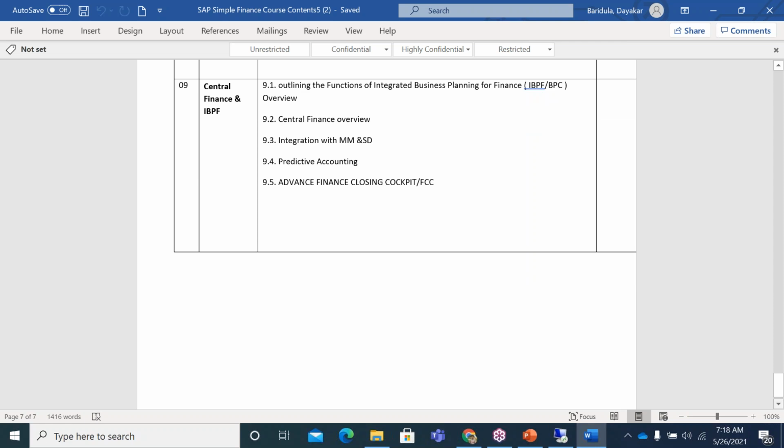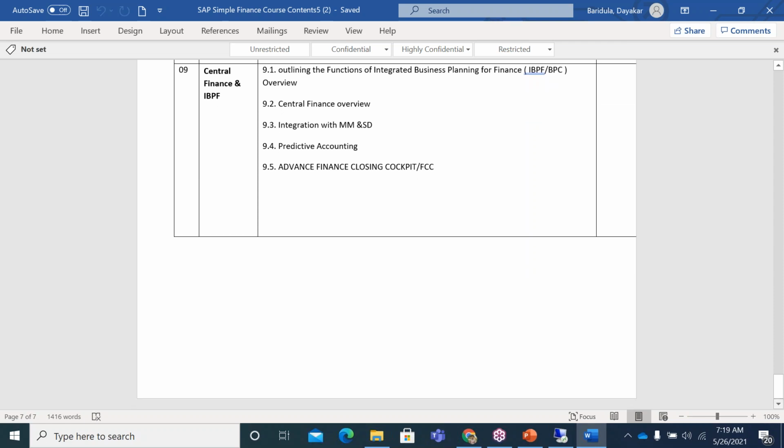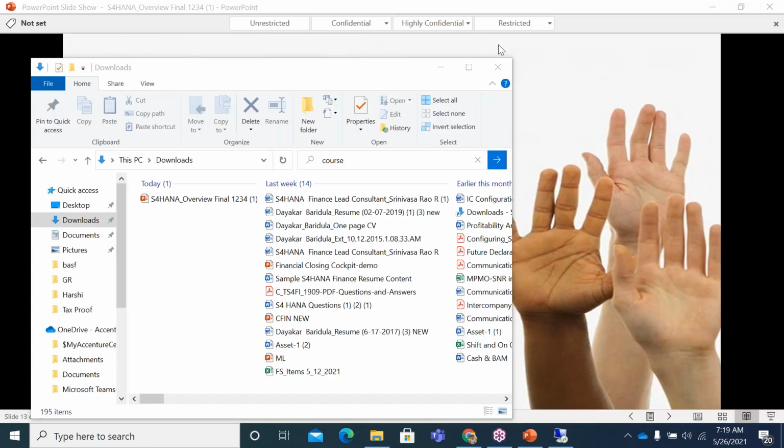things also we'll see. And in addition to this, we will also see the overview of IBP, BPC and central finance and the integration with MM and SD, and the predictive accounting and advanced financial closing cockpit, and basically we will also see the predictive accounting and all of that stuff. Yeah, and also we will see the overview of the group reporting as well. Yeah, these are all basically which we are going to cover during our actual sessions.